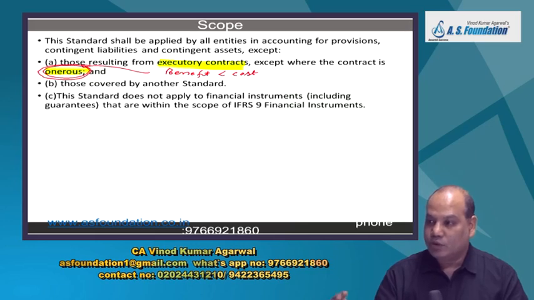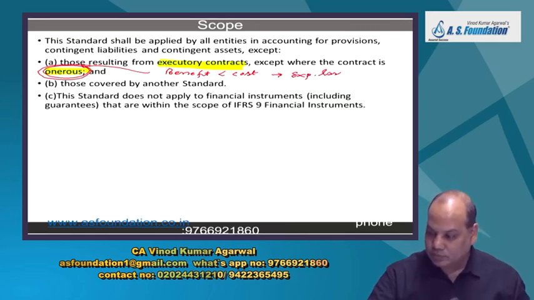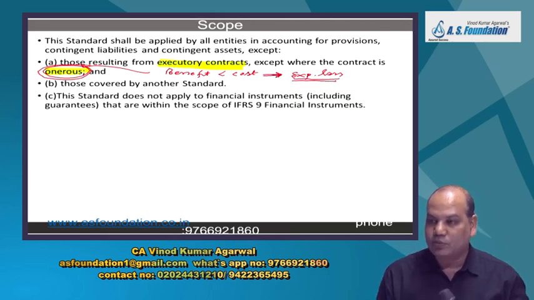It says you have to make a provision for onerous contract, even though it is executory. Because you can see there is an expected loss, the standard says you have to make a provision for that. Is it right?